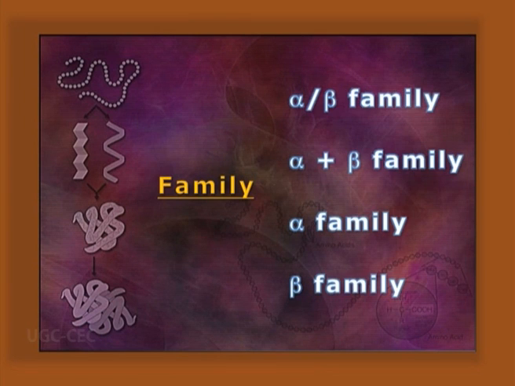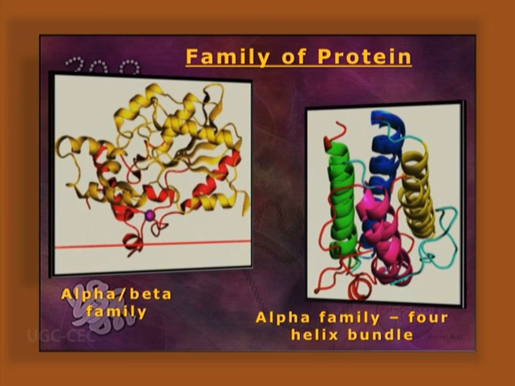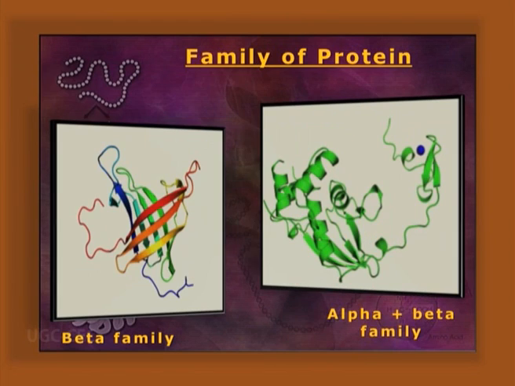There are different families of proteins, like the alpha by beta family having beta alpha beta motif in case of glycolytic enzymes, or the alpha plus beta family with random alpha beta orientation. The bundle of alpha helices are found in case of the alpha family, as well as the beta family like T cell receptor, where only beta sheets are found.